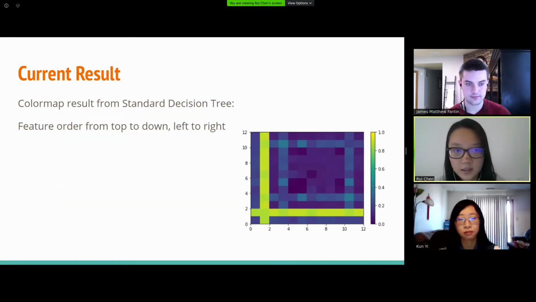And here is a color map result for the standard decision tree for the university data sets. As you can see, this result is not as satisfying as our tree detector. So that means our detector has a very good and great initial start to detect the intersectional bias.